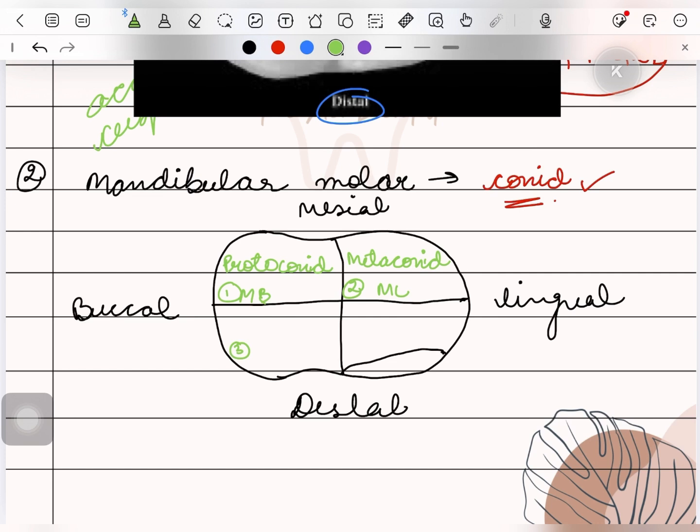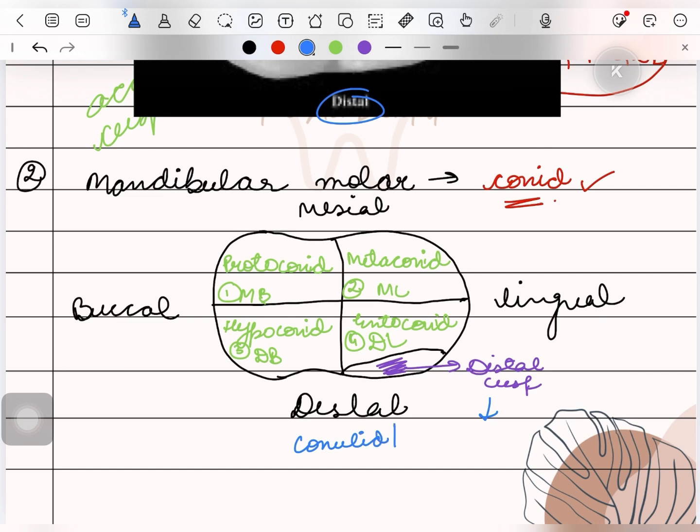Third one is the distobuccal cusp, and it is called hypoconid. And the fourth one is the distolingual cusp, and it is called entoconid. There is another cusp, this is the distal cusp, and it is the smallest one, and it is also called hypoconulid.